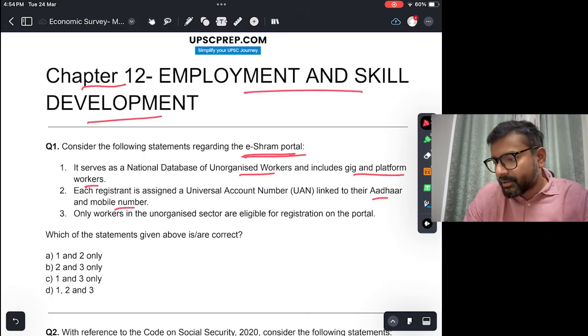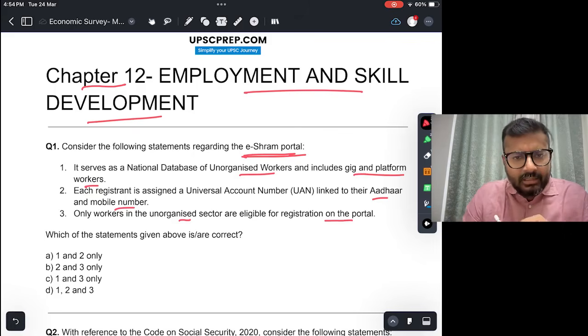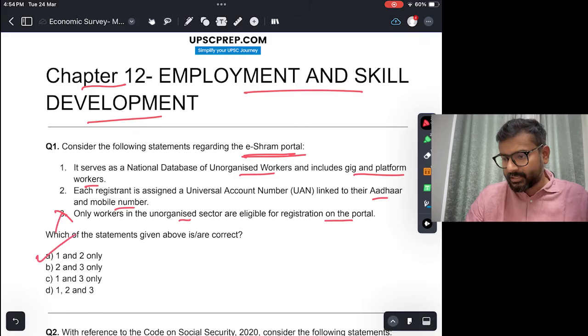Only workers in the unorganized sectors are eligible for registration in the portal. So this is not true. Unorganized sectors are eligible, but even the workers in the organized sectors are also eligible. And this is not correct. So answer is A.